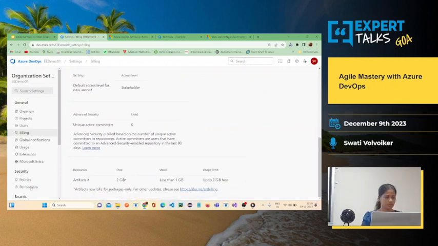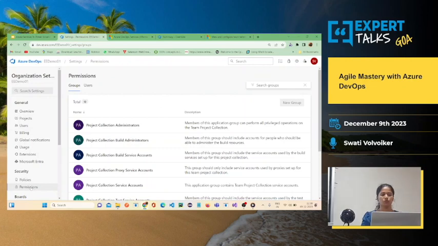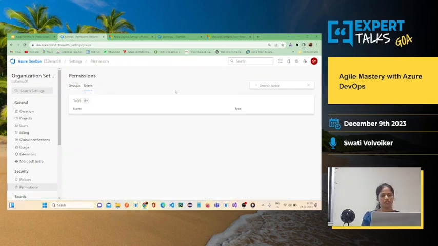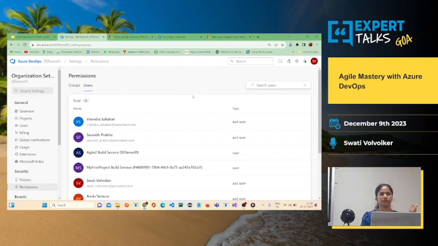Similarly, you can also allow and disallow some of the users, giving them permissions for deleting the project, some tasks, some user stories, or, if you get the build to go through the repos, there are some permissions that you can allow to some users. So this is all about organization settings.